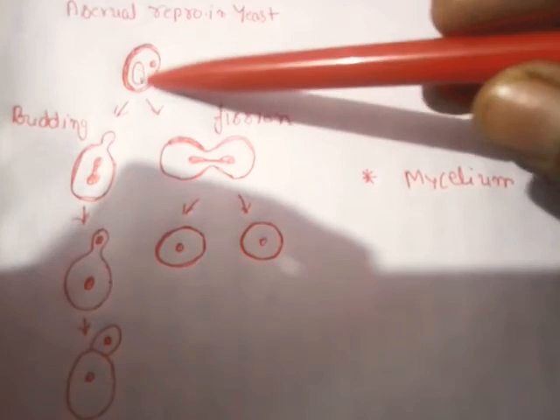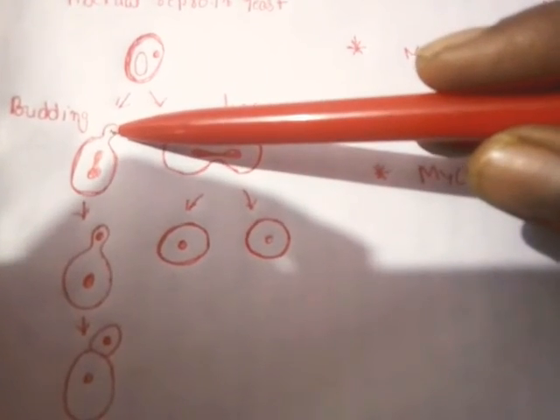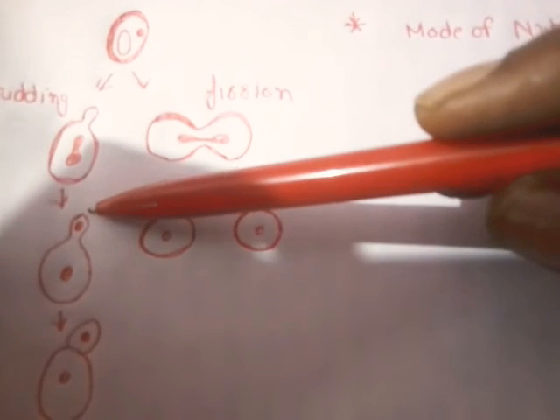You can see here is a yeast cell. It has a very thick cell wall made up of chitin. It has a large central vacuole and a nucleus. In the process of budding, a small bud of cytoplasm arises on the parental cell. Then the nucleus of the parental cell divides. The daughter nucleus migrates into the bud, and slowly that bud separates from the parental cell and results in the production of a new yeast cell. So this is how budding takes place in yeast.